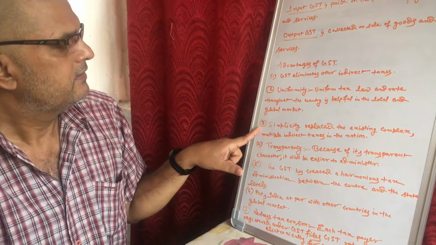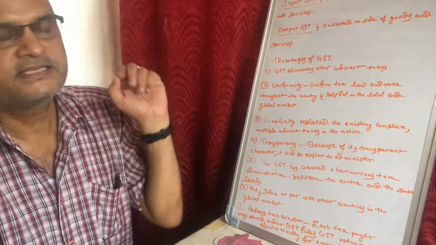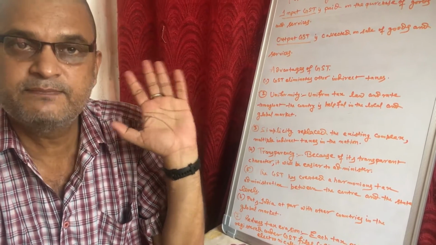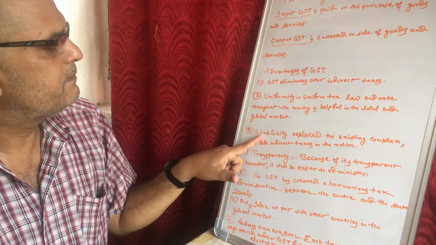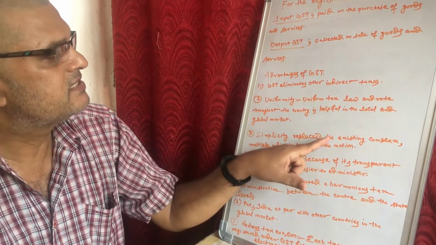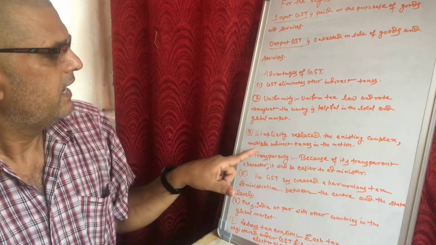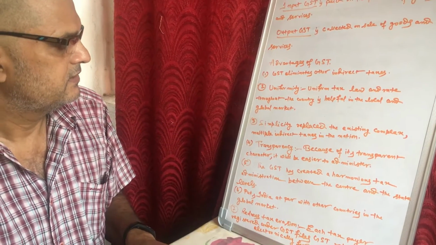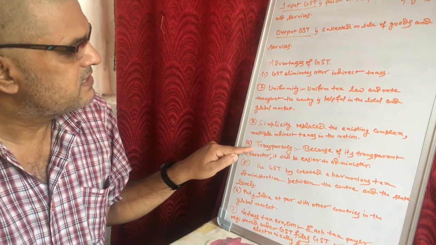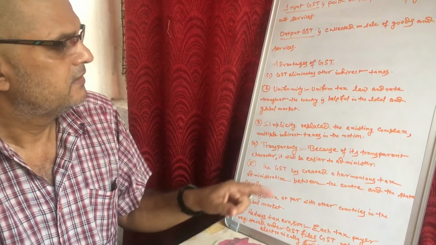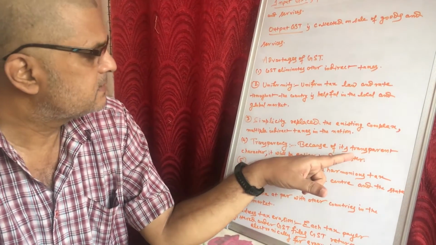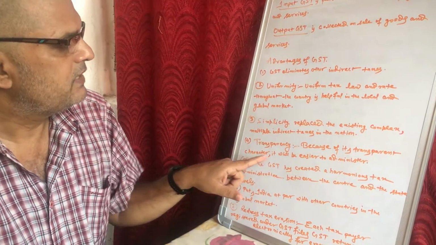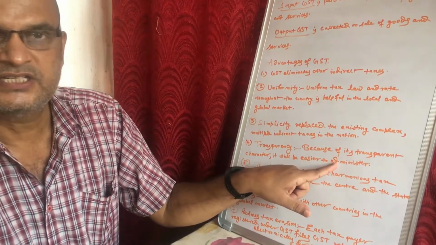Point number 3, simplicity. What is simplicity? It replaced the existing complex and multiple indirect taxes in the nation. Number 4, there is transparency. Because of its transparent character, it will be easier to administer.